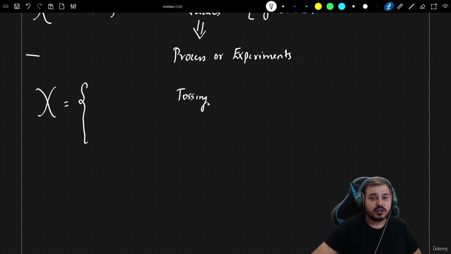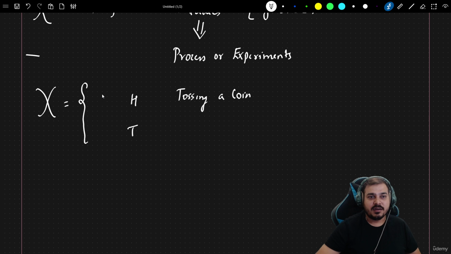So here I'm defining a process or an experiment, which is tossing a coin. When I toss a coin, what are the different possibilities? It is either heads or tails, right? Now this is my random process. Every time I toss a coin, I may get either heads or tails. Based on this, I can assign some values.